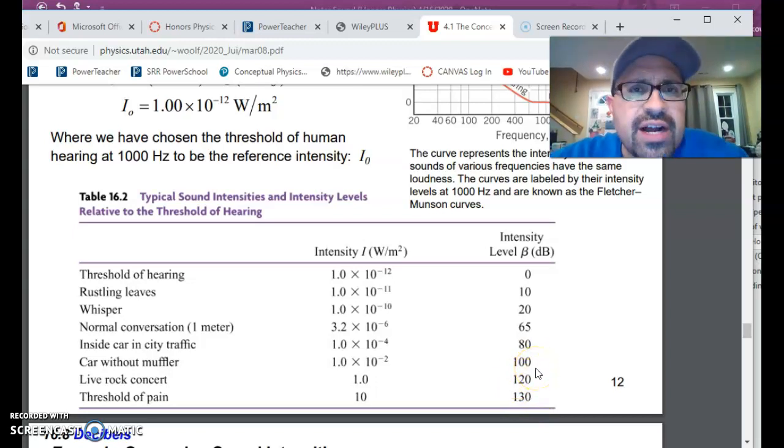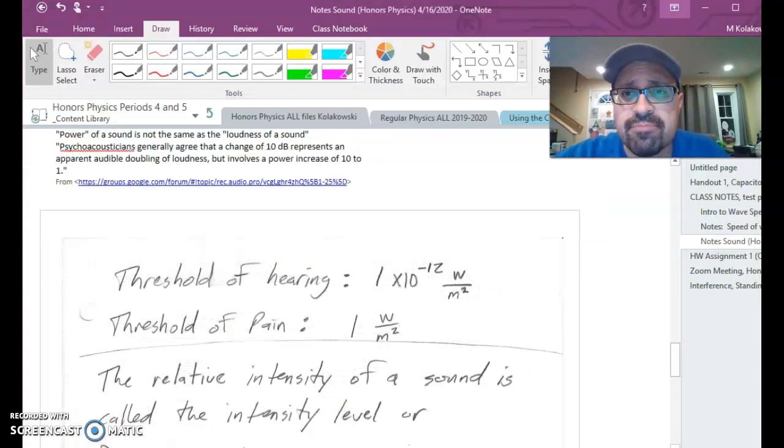Anything usually 100 or higher is painful. Of course, that's slightly subjective, but nevertheless, when you take a look at this, you'll go, okay, those numbers aren't so pretty. These numbers are a lot easier to work with. So what I want to show you is how decibels are useful in a very conceptual way.